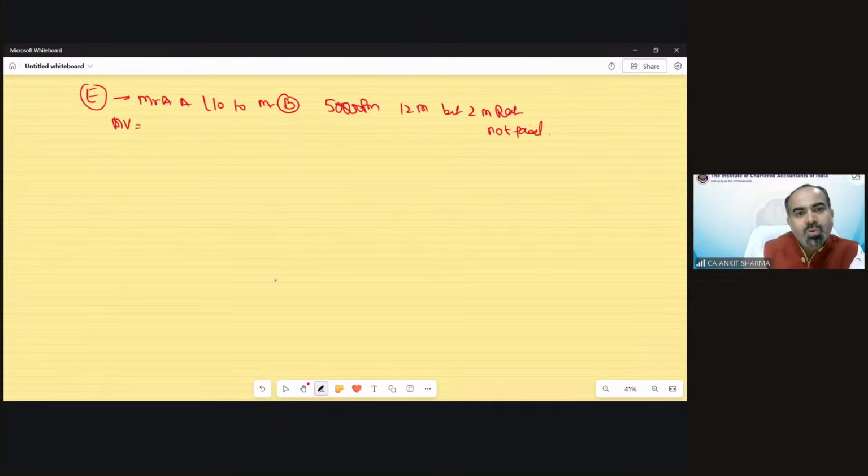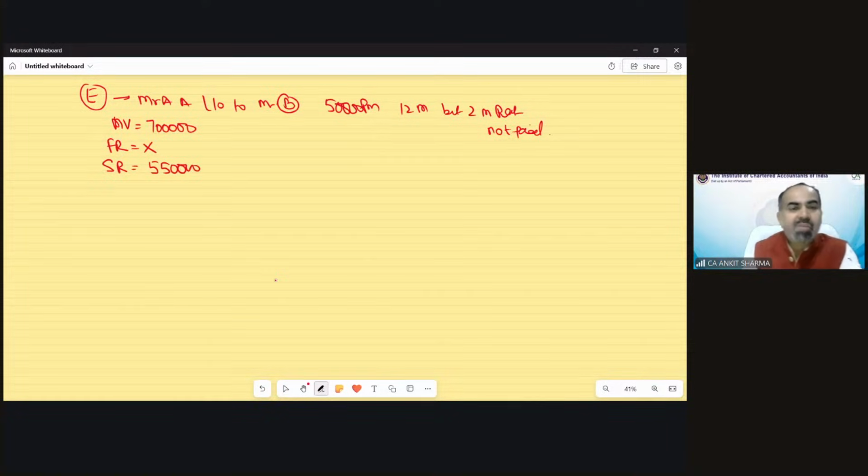Municipal value, suppose in the question has been given, suppose 7 lakh rupees. Fair rent not given in the question. Standard rent has been given in the question, suppose 5 lakh 50,000 rupees. Now you have been asked to calculate GAV. No other information. Yeah, one more information is there. 10% municipal taxes paid by owner.